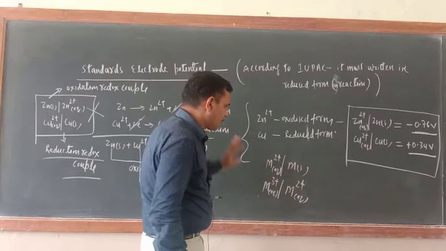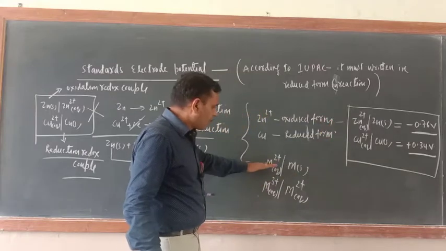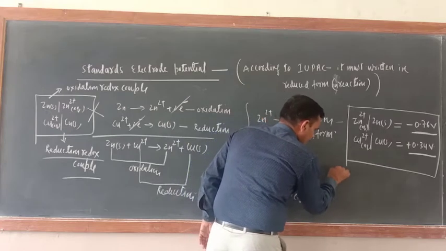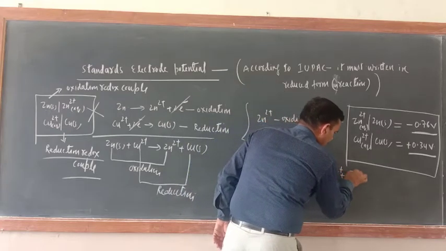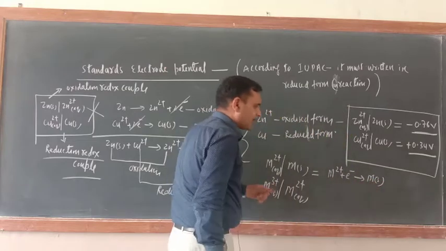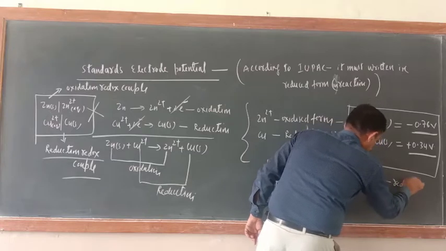Okay, now try to understand. This is just like this one. This is a redox couple only. Now what is the meaning of this one? The meaning of this one is that M2+ will gain one electron and it will form M(s), solid. So it is undergoing reduction or not? This is undergoing reduction.